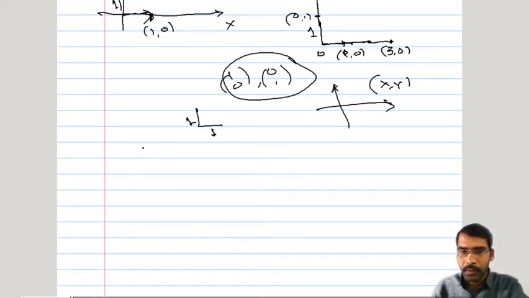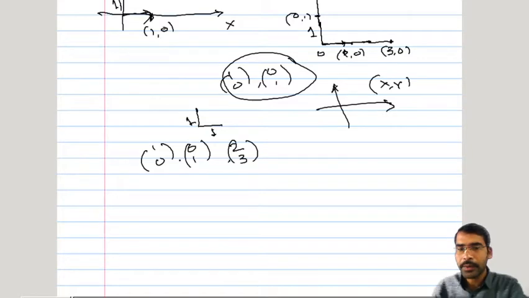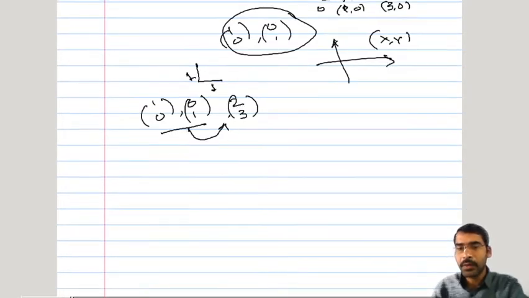Now suppose (1, 0), (0, 1) and one more two-dimensional point is there, let's say (2, 3). As we can see, (2, 3) can be formed using a linear combination of these two. If (2, 3) can be formed by a linear combination of these two, it means that (2, 3) is not independent of these. (2, 3) depends on these. Their linear combination is itself (2, 3), and therefore if we consider this particular set, it will not be a linearly independent set.